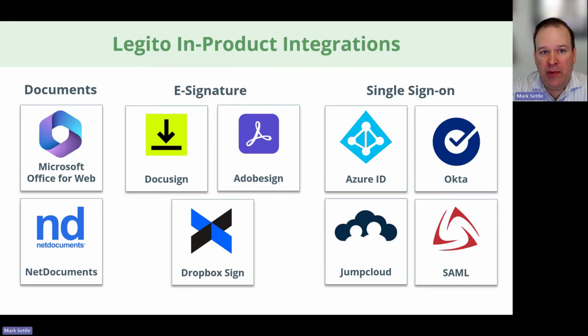So first, a little bit about in-product integrations. These are integrations that are built into the Legito product that can be enabled and used within the product. And they kind of fall into three different categories inside of Legito.